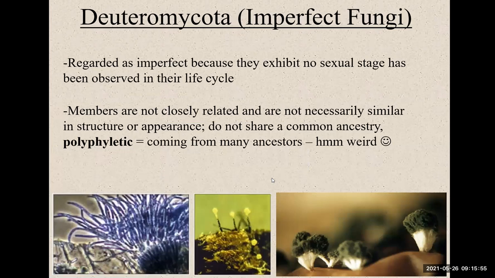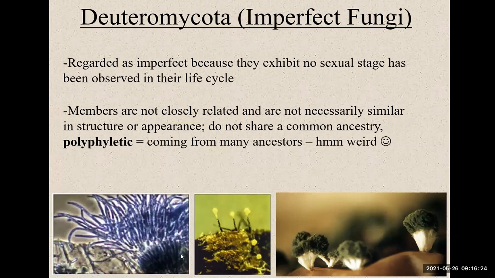So what about this? Another classification is the Deuteromycota, or imperfect fungi. Why are they considered imperfect? Because they exhibit no sexual stage that has been observed in the life cycle. So members of this phylum are not closely related and are not necessarily similar in structure or appearance. They do not share a common ancestry.